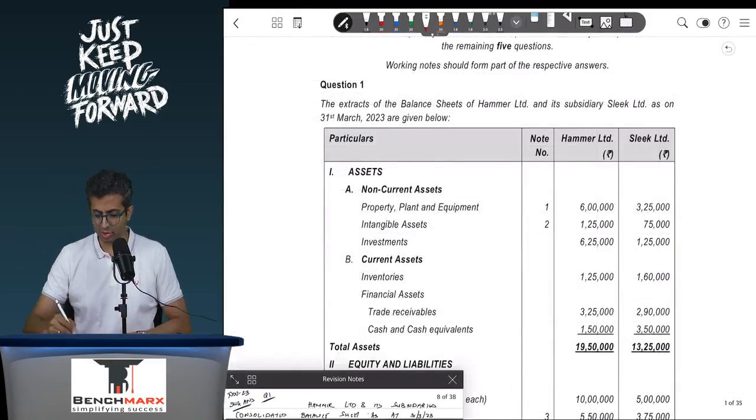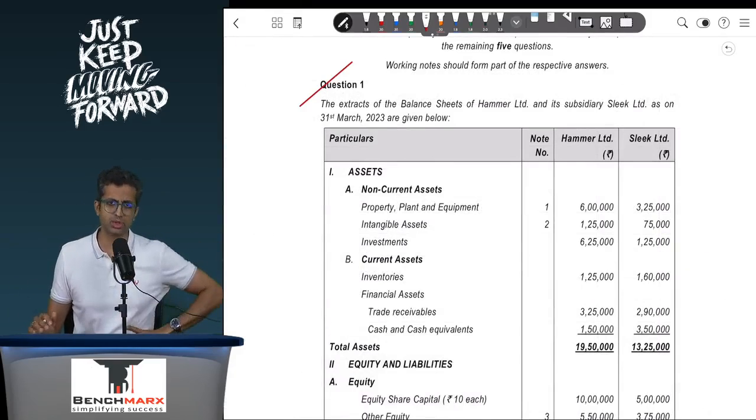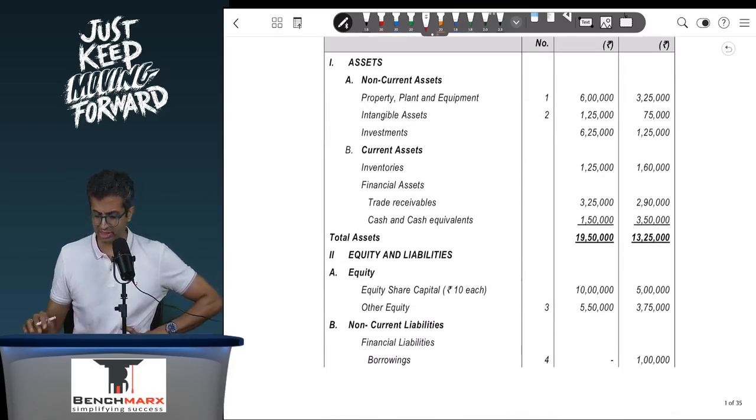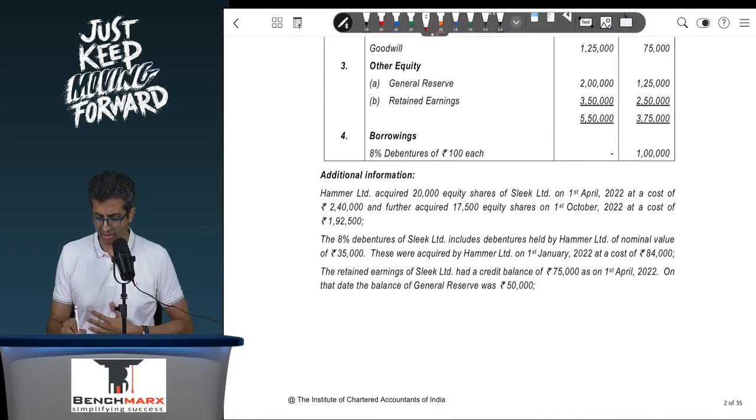The first question over here is the consolidation question. I would say one of the most important and the tricky questions and one of the most talked about questions. It is a fairly interesting question. There is a company Hammer who has acquired a company Sleek. Now, a standard balance sheet is given and then you have been told that various adjustments are there.